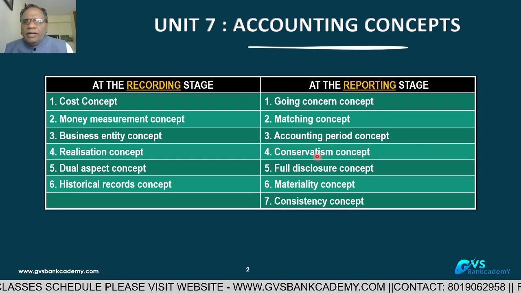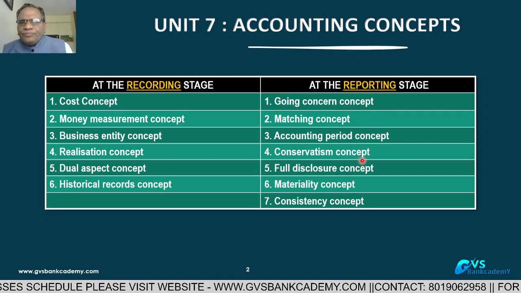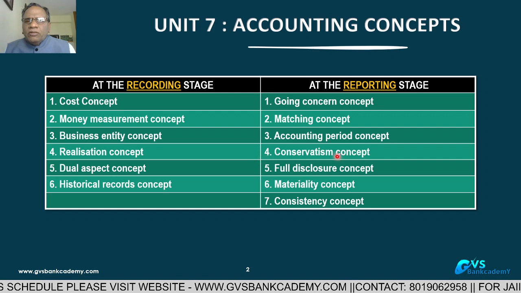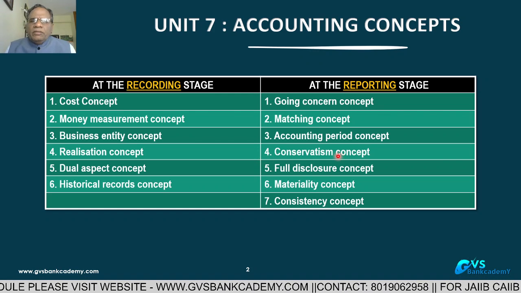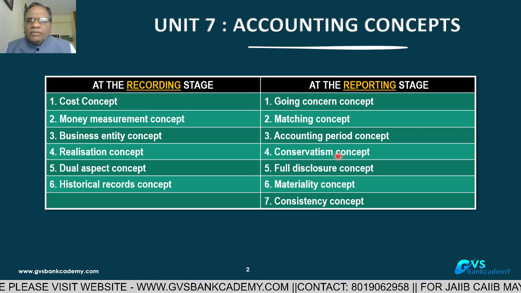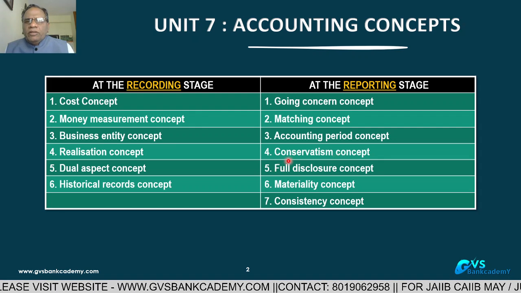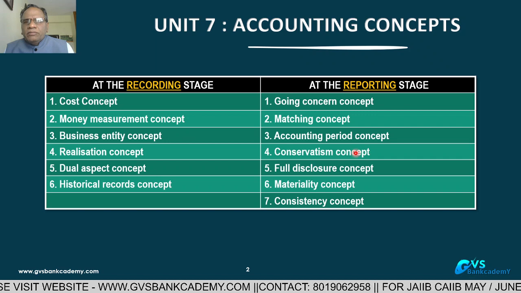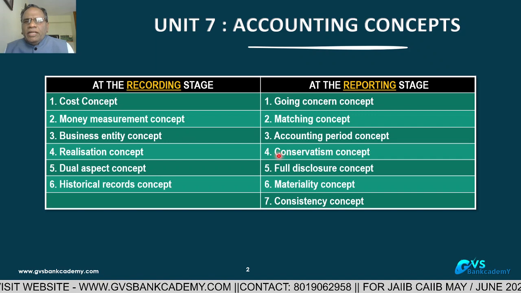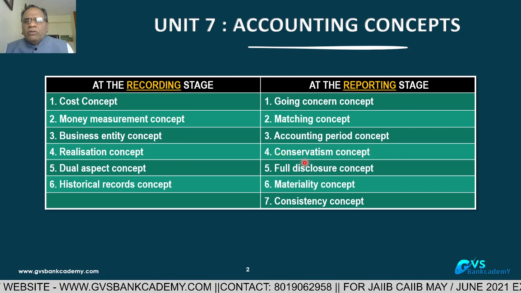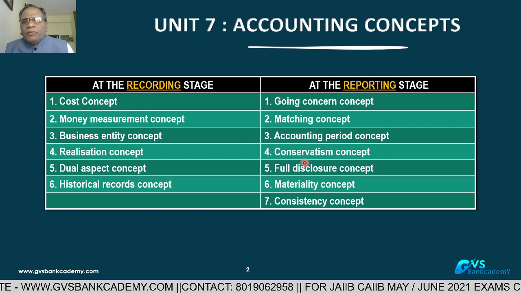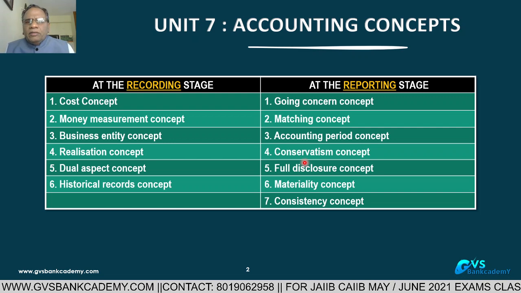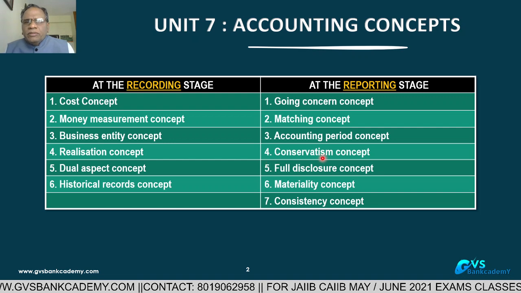This is it. And the conservatism concept. Conservatism concept means any future losses, if you know that in the next period you are going to incur some losses, you have to book them now itself. That is called conservatism. You know that when an account turns NPA today, you are having some problem in that account. Why are you making a provision immediately? Because that is the conservatism concept.